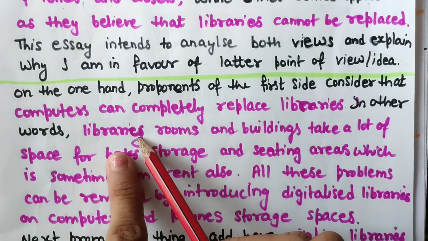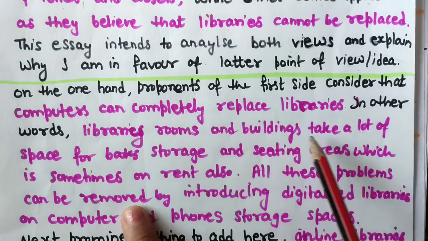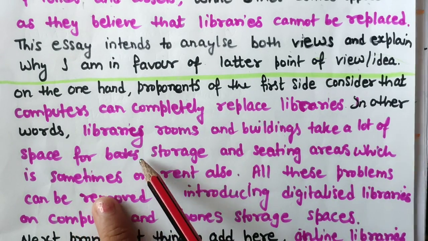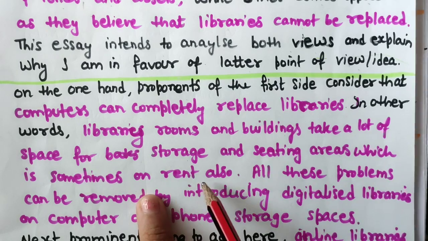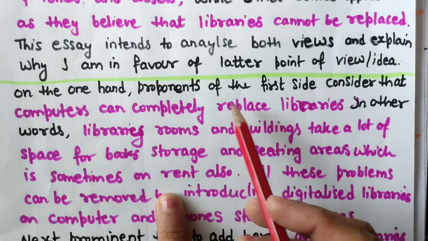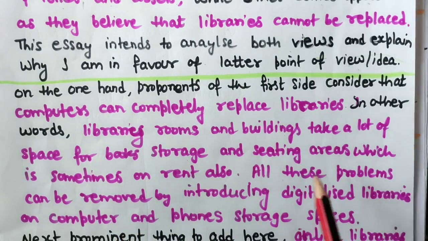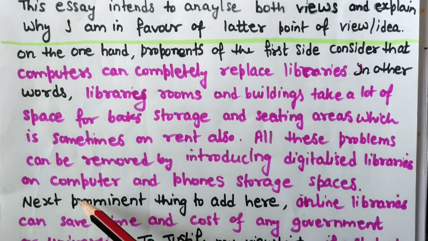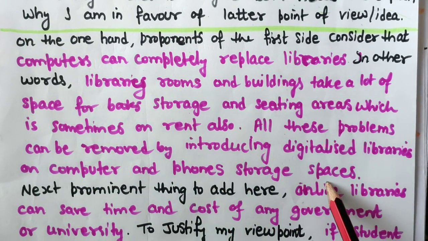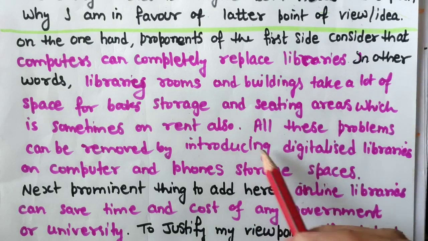Library rooms and buildings take a lot of space for book storage and sitting areas, which is sometimes on rent. So this is the explanation of the point. All these problems can be removed by introducing digitalized libraries on computers and phone storage spaces. So simply I have explained the concept.